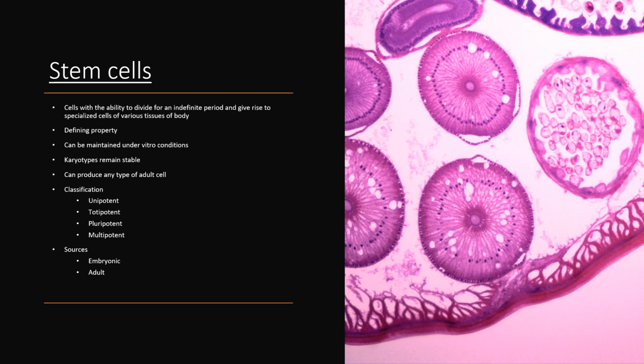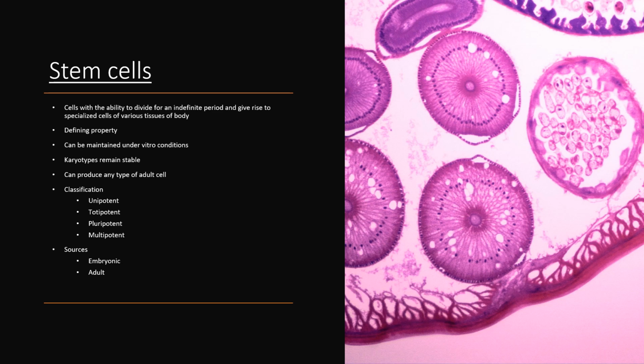Then comes pluripotent, in which almost any kind of cell except placenta can be made, for example, embryonic stem cell. And then finally comes the multipotent, which produces a limited range of cell types, like adult stem cell, nerve cell, blood cell, muscle cells, bone and skin cells.